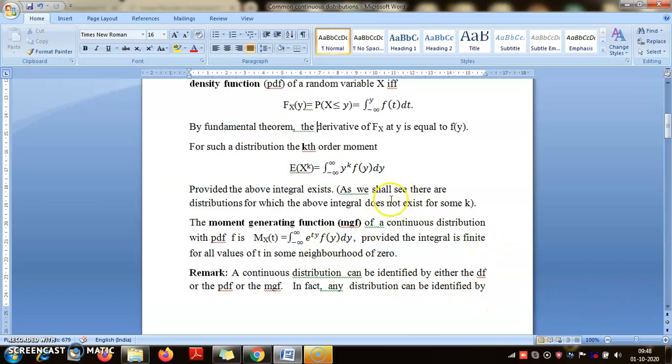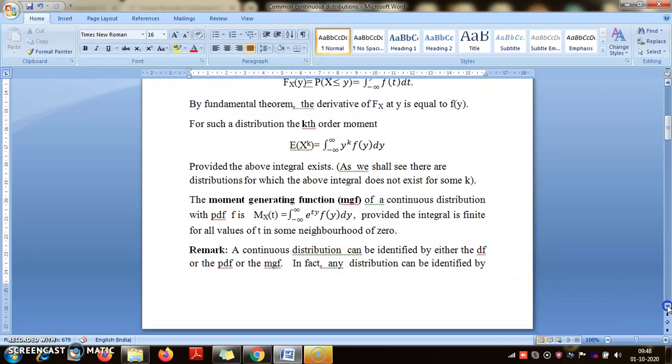Now when you have a moment generating function, then we call that distribution light tail, and when we don't have a moment generating function, we call a distribution heavy tail. Now if a distribution has a moment generating function, then obviously it will have all the moments. But if a distribution has only finitely many moments, that is, suppose these integrals exist for k equal to 1, 2, 3, or after finitely many values they don't exist or are not finite, then obviously that distribution cannot have an MGF, and then we'll call it a heavy tail distribution.